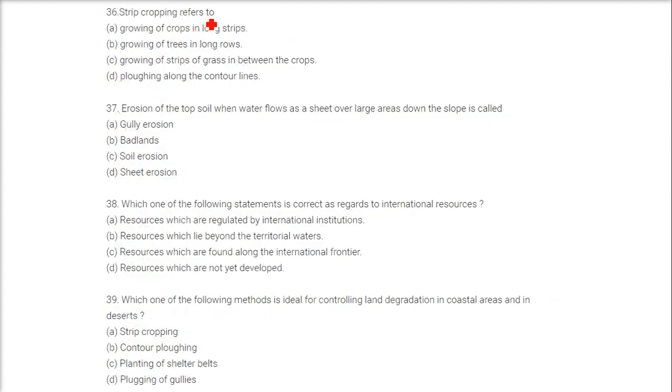36. Strip cropping refers to growing of strips of grass in between the crops. 37. Erosion of the topsoil when water flows as a sheet over large areas down the slope is called sheet erosion.